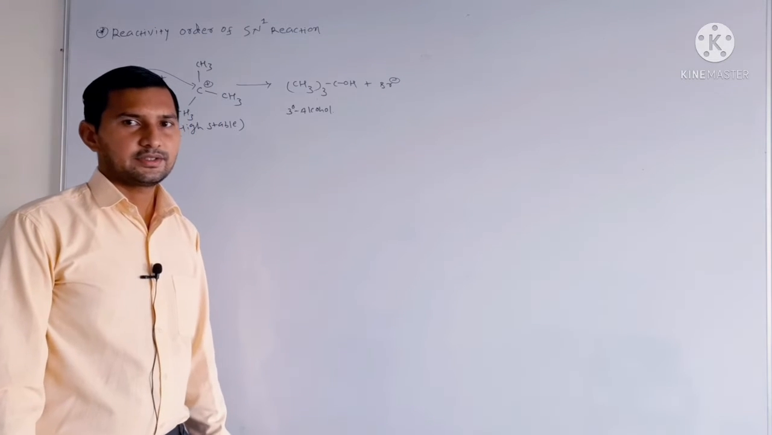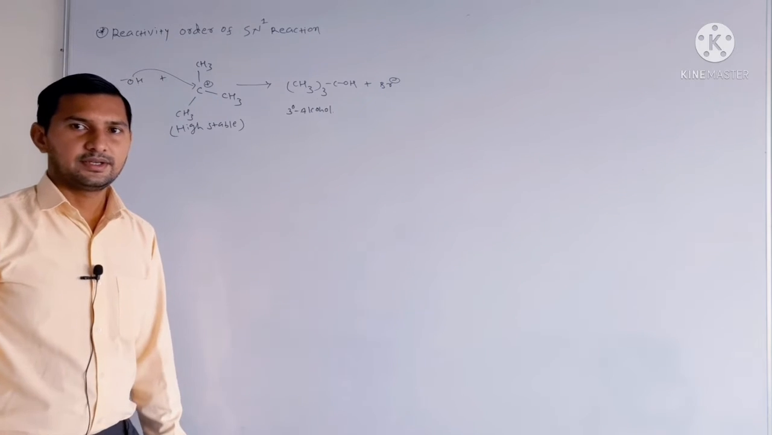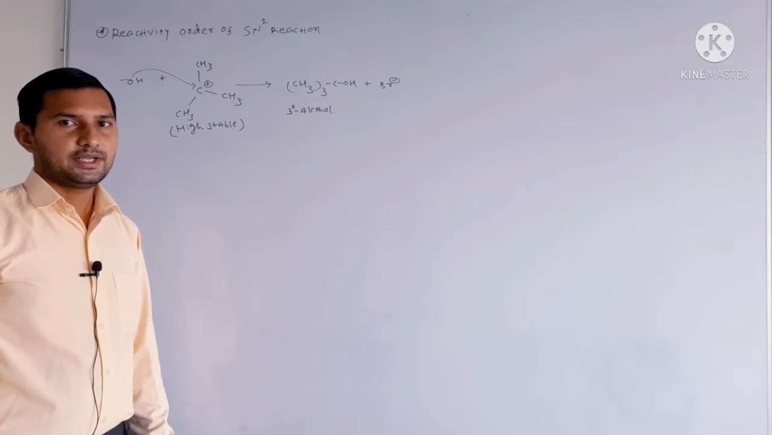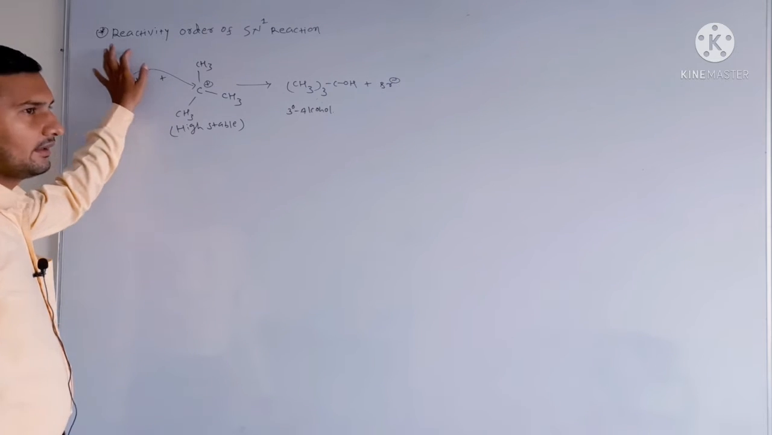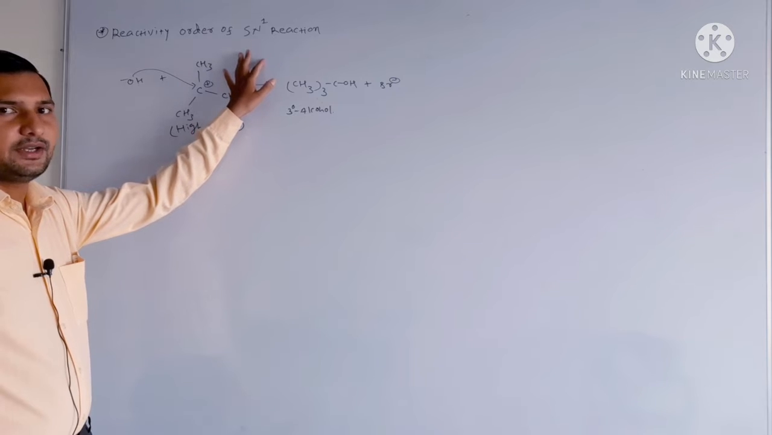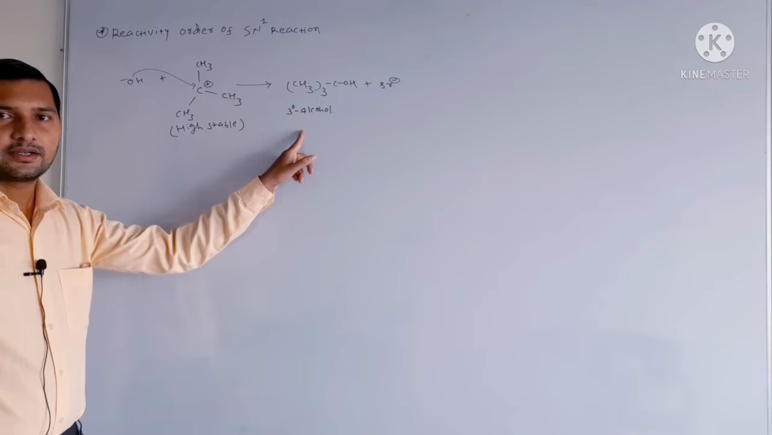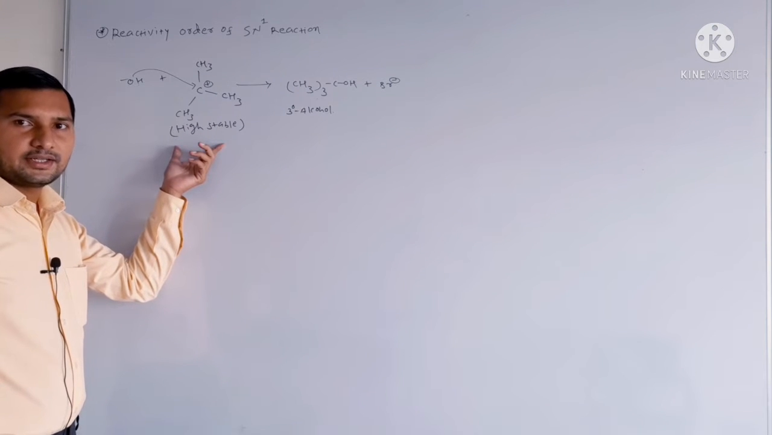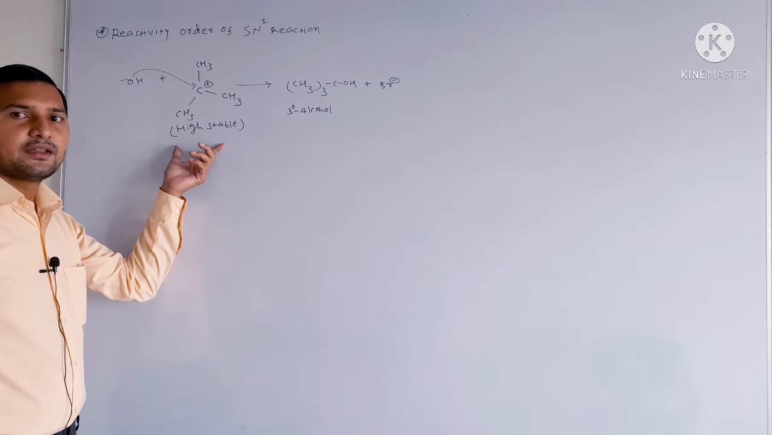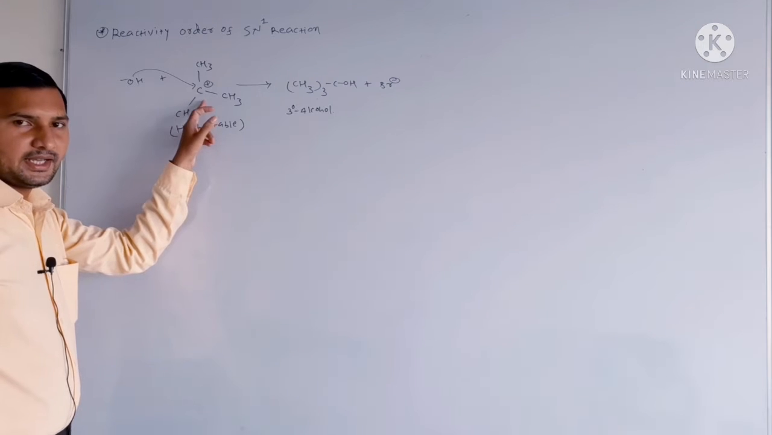Today we are going to discuss the reactivity of alkyl halides towards SN1 and SN2 reactions. As we know, in an SN1 reaction, a tertiary carbocation gives a product easily. So if a tertiary alkyl halide is available for an SN1 reaction, the reaction becomes very fast because of the stability of the tertiary carbocation, right?